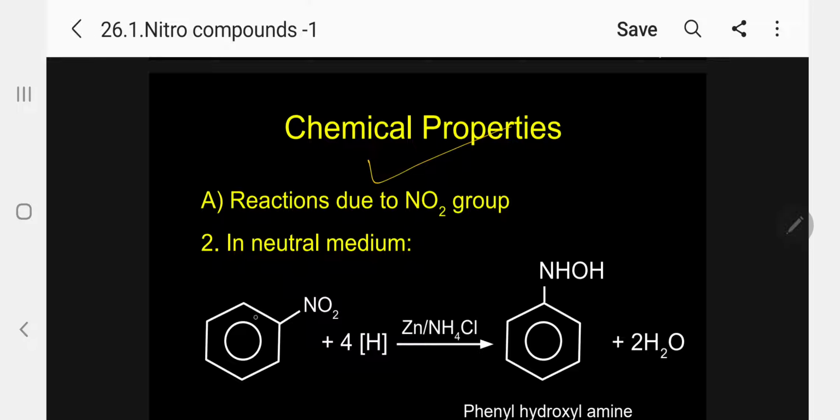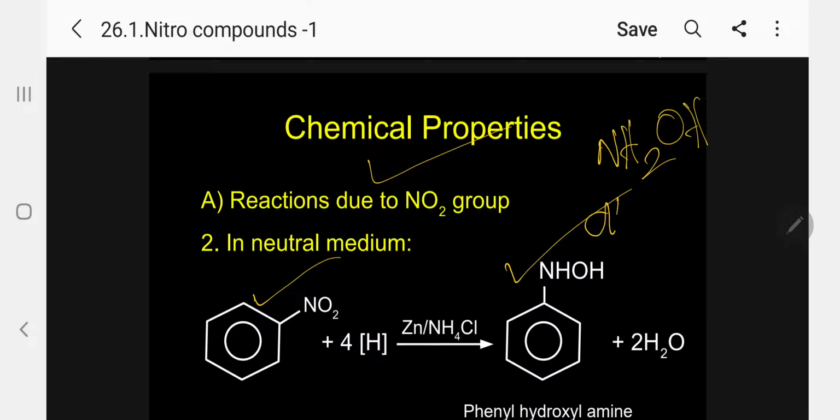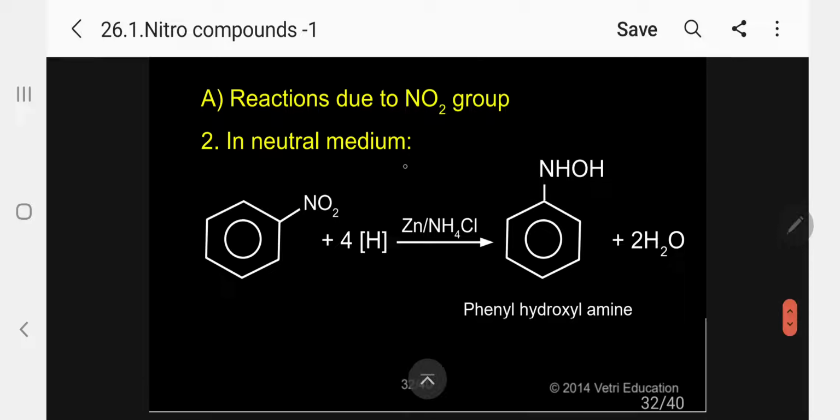In neutral medium, nitrobenzene undergoes reduction to produce phenyl hydroxylamine. Please follow, this is hydroxylamine. If H is substituted by CH3, we will call it methyl hydroxylamine. This is an aromatic ring, phenyl hydroxylamine, plus water. So in neutral medium, phenyl hydroxylamine.